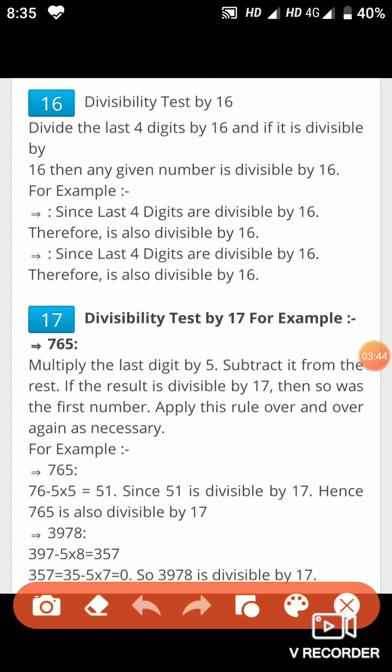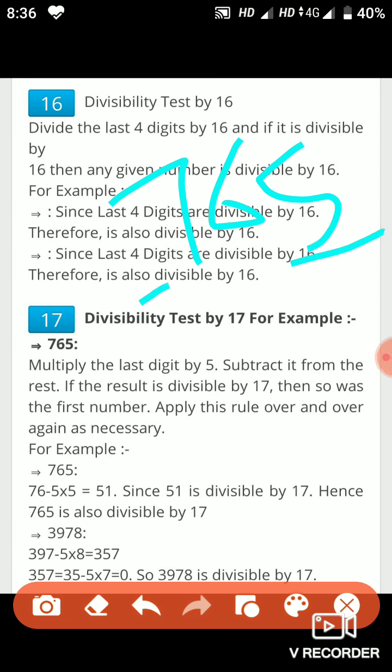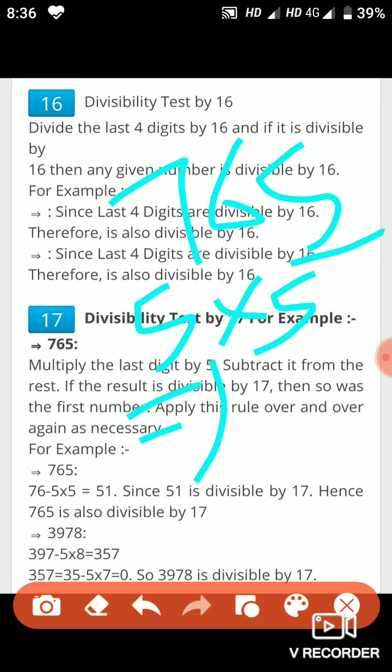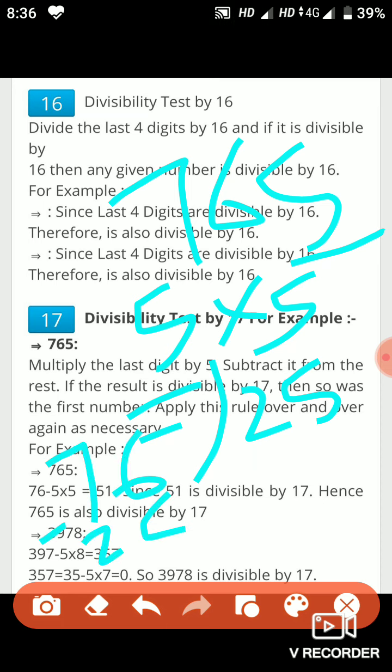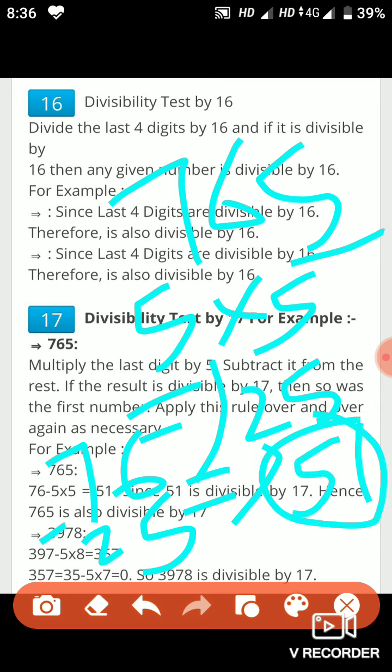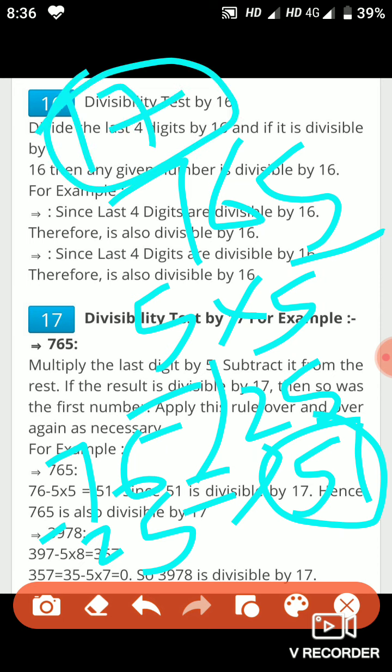Let's consider one example. 765 is a number, and the last digit 5 is at the ones place. So 5 times 5 gives the product 25. Now let's subtract it from the remaining digits, which are 7 and 6. When I subtract, I get the difference 51. Because 51 is a multiple of 17, 51 is divisible by 17. That means the number 765 is divisible by 17.